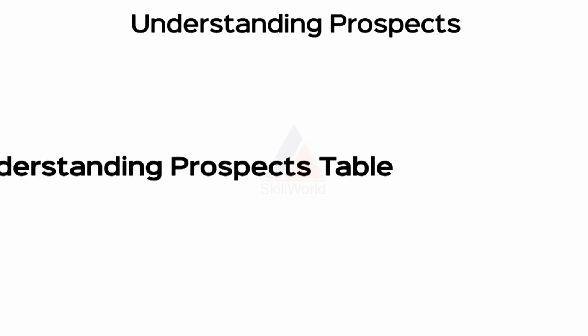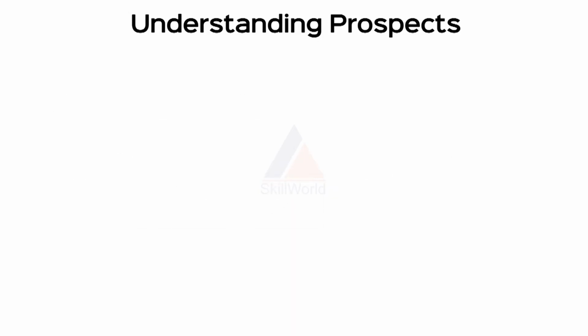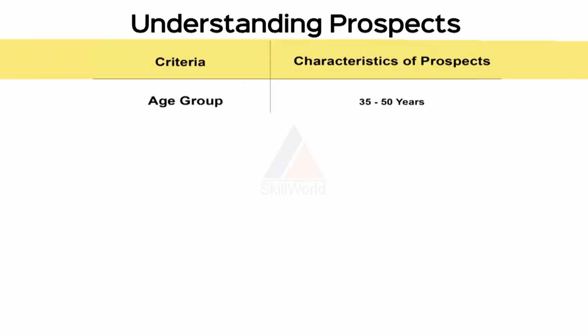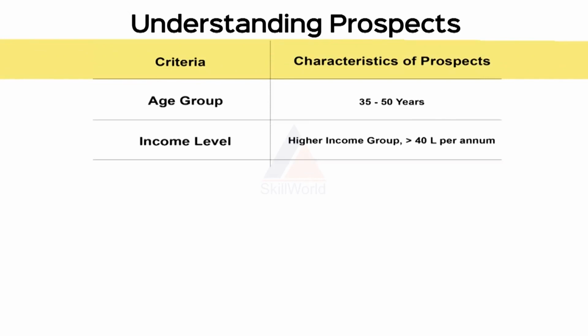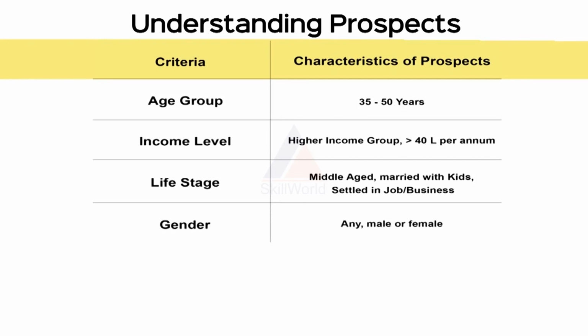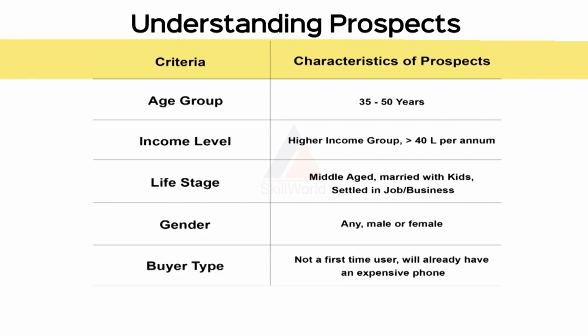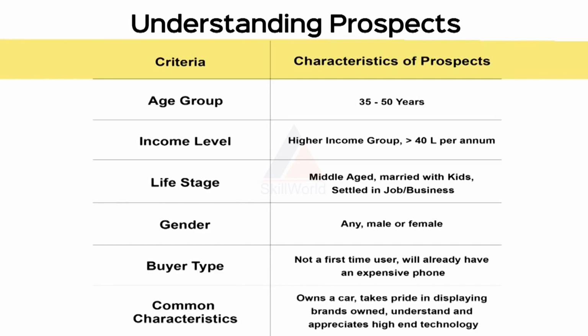Here we have an example of iPhone 7 prospects. The age group would be 35 to 50 years. Income level is higher income group, that is greater than 40 lakhs per annum. Life stage would be middle-aged, married, with kids, and settled in a job or business. Gender could be any, male or female. Buyer type should be not a first-time user, will already have an expensive phone. And common characteristics are owns a car, takes pride in displaying brands owned, and understands and appreciates high-end technology.